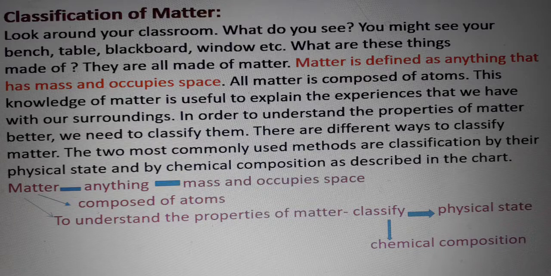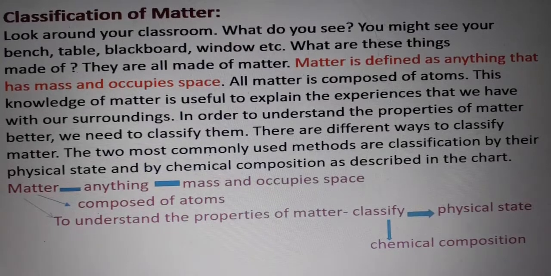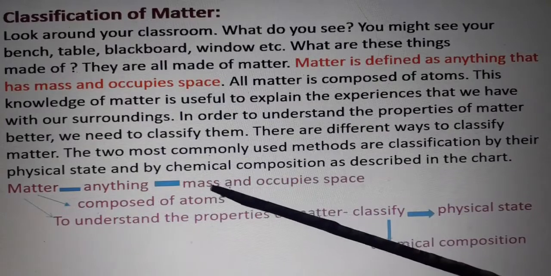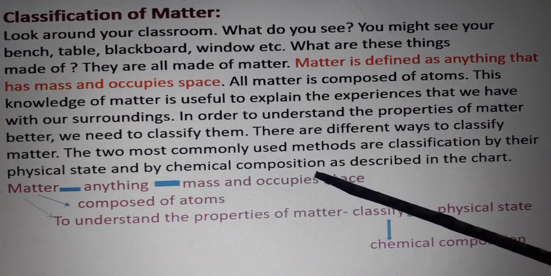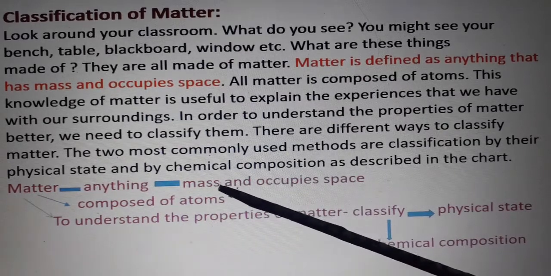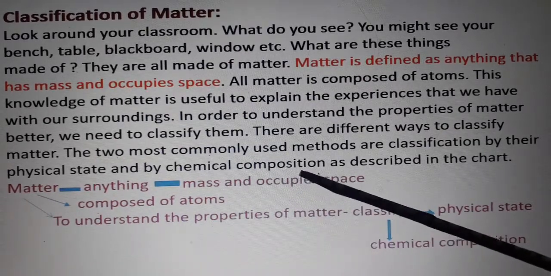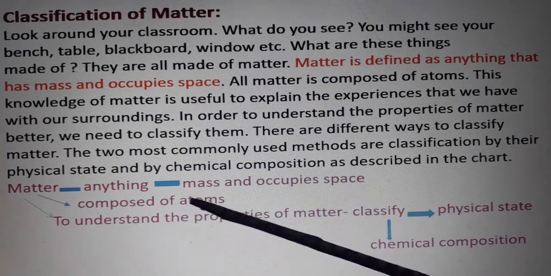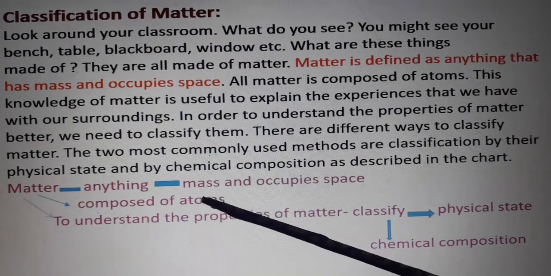Suppose you take the bench. It has mass and occupies space. Matter means anything that has mass and occupies space. The bench has mass and also occupies some space. It is composed of atoms. The bench is composed of iron atoms, some of the elements present.